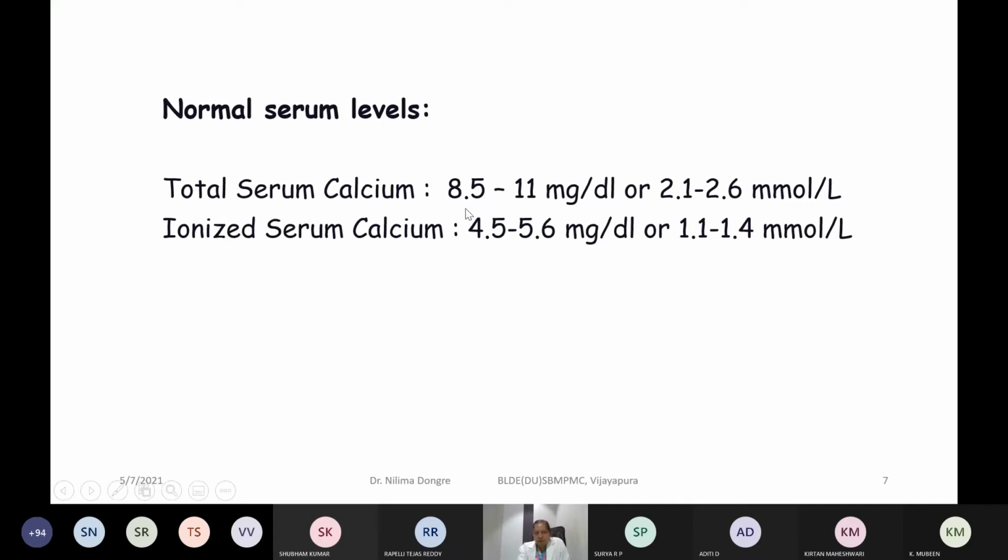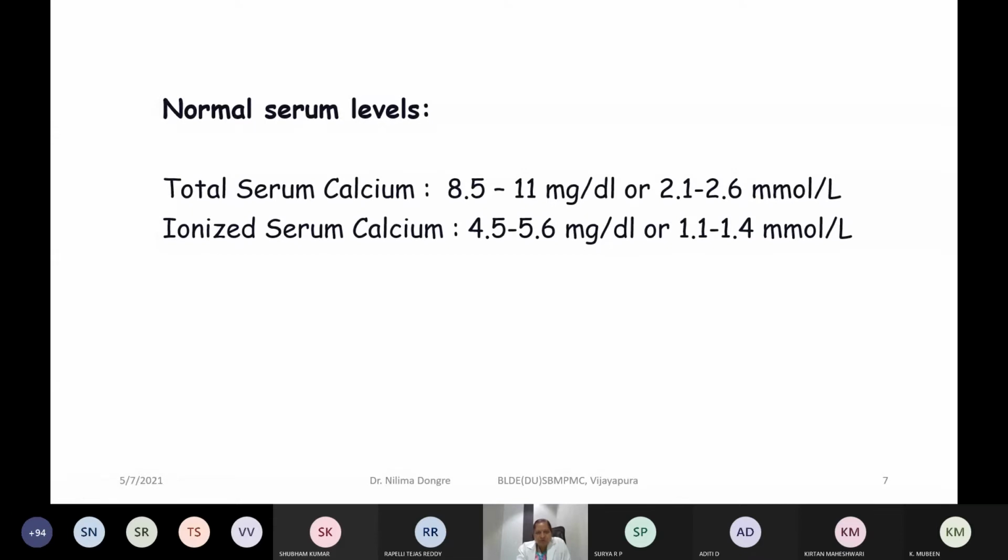So total calcium is about 8.5 to 11 milligram per deciliter, which can also be put in millimolar concentration as 2.1 to 2.6 millimole per liter, and the ionized fraction of calcium is 4.5 to 5.6 milligram per deciliter, or 1.1 to 1.4 millimole per liter.